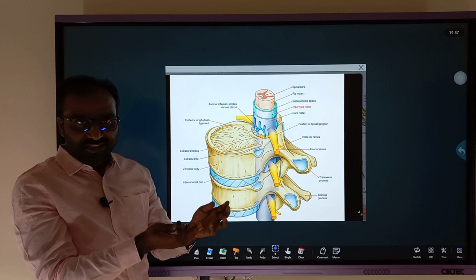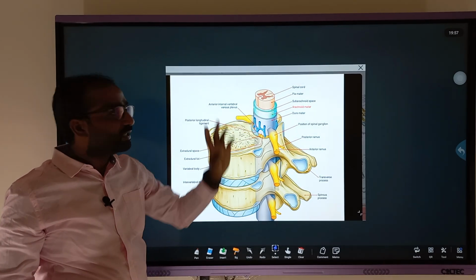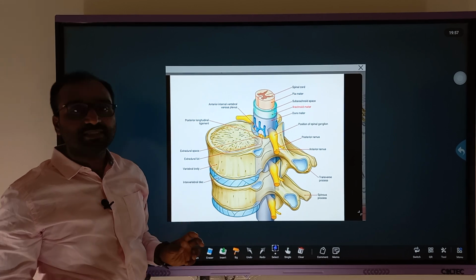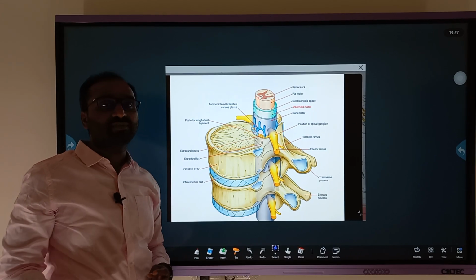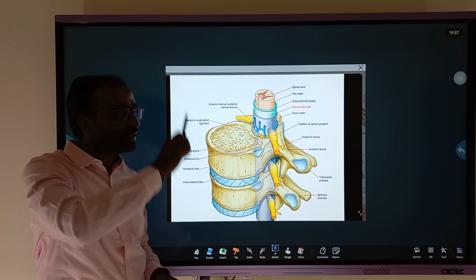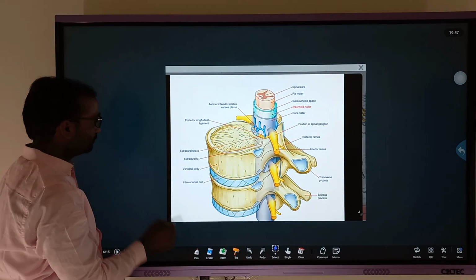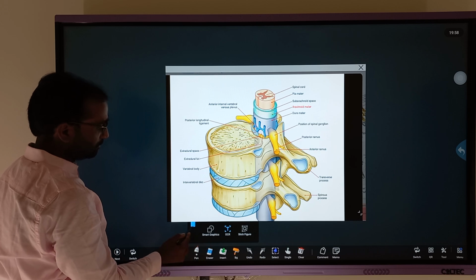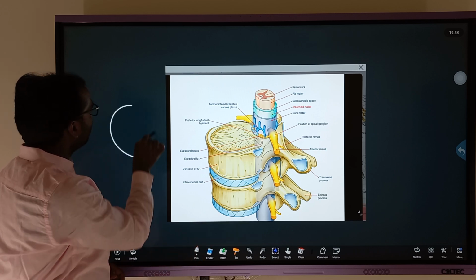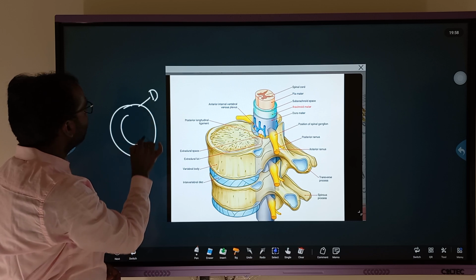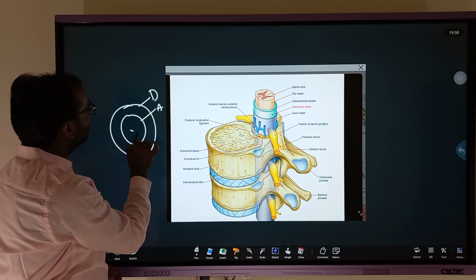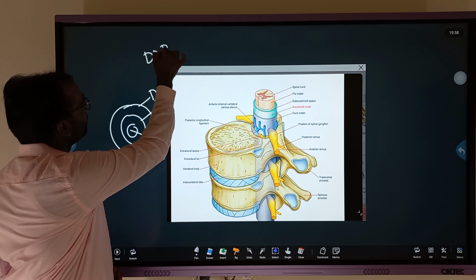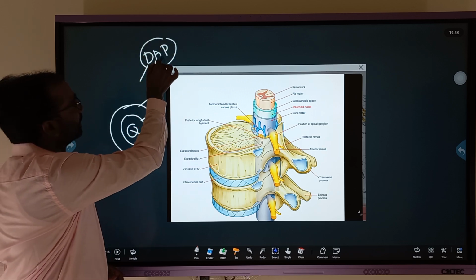Whenever you section it, you will find an H shape or butterfly shape, and it is protected by the meninges. Generally meninges are the protective layers of the brain and spinal cord. The outer layer is dura mater, the middle layer is arachnoid membrane, and the inner layer is pia mater. Easily we can remember with DAP: dura, arachnoid, pia mater.